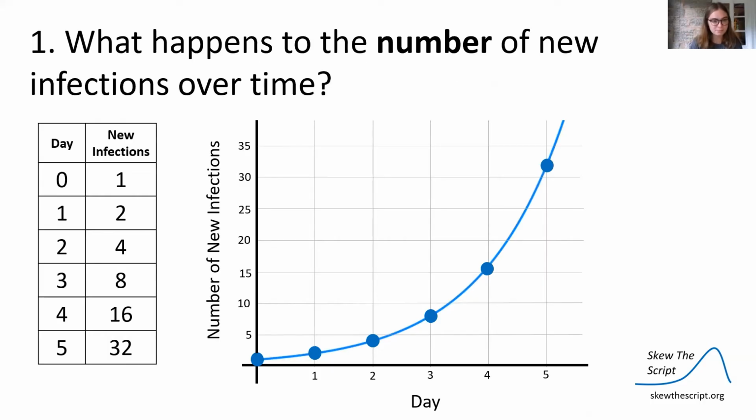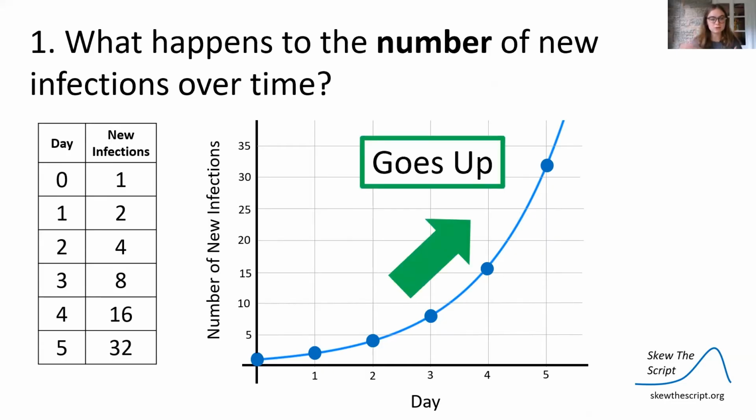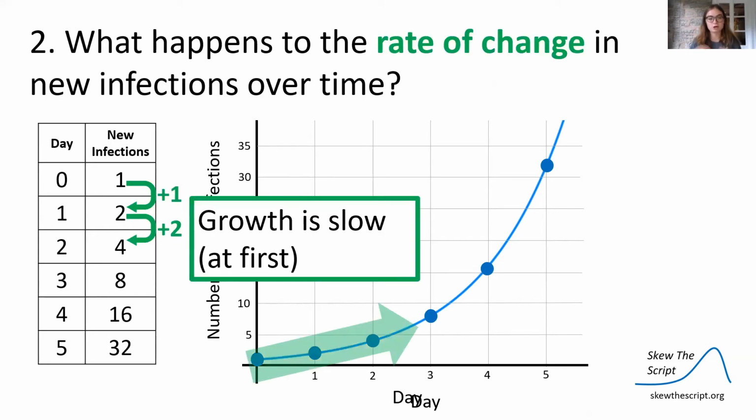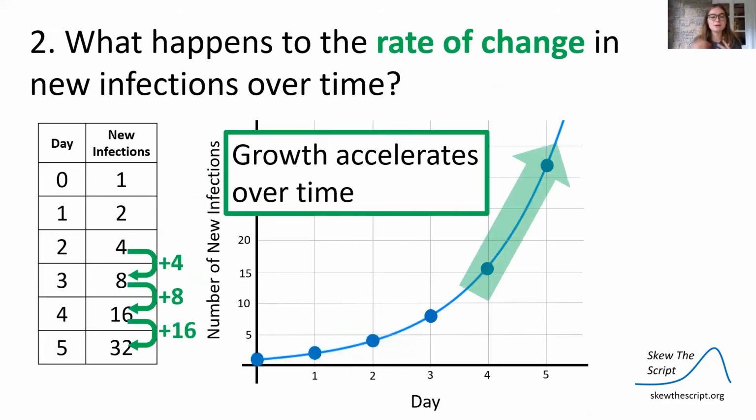What happens to the number of new infections over time? We can see that as time goes on, the number of new infections increases. What happens to the rate of change in the number of new infections over time? We can see that at first, the growth is slow. The rate of change is small. As time goes on, the growth accelerates.